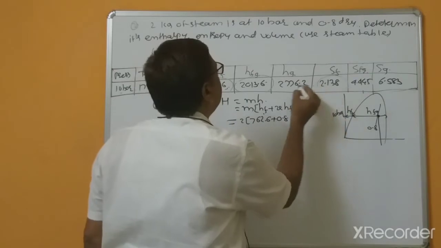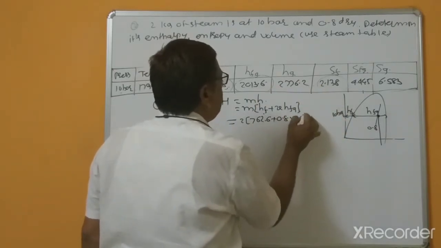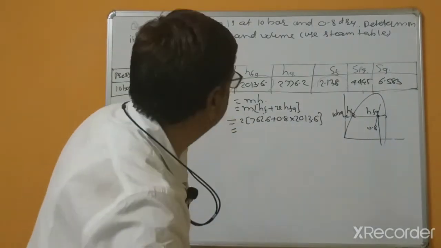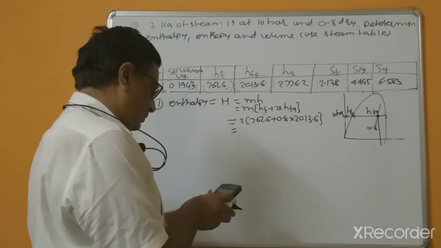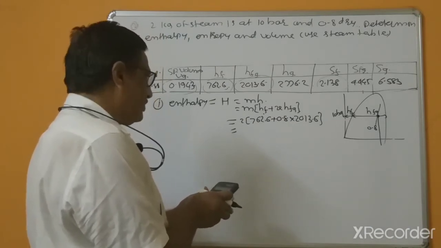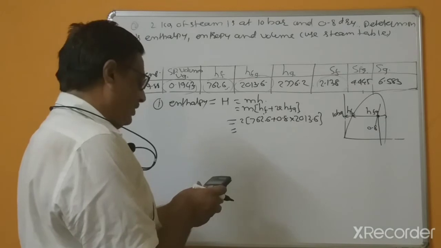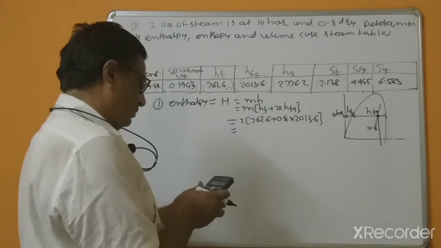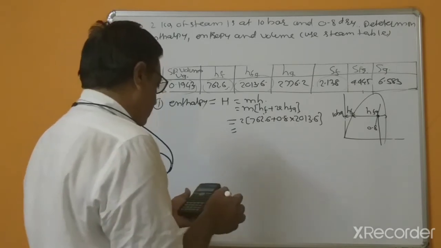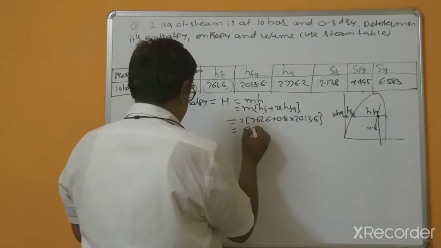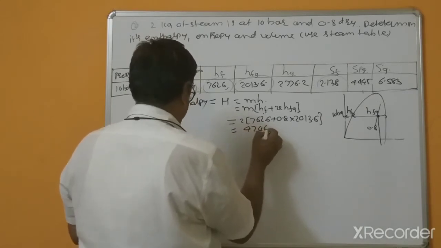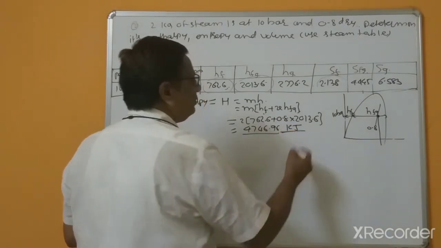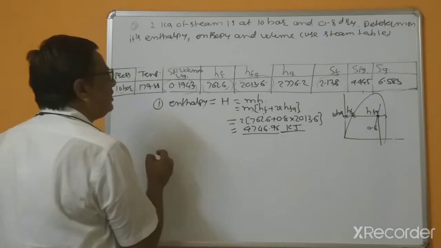So HFG equal to 2013.6, 2013.6 multiplied by 0.8 plus 762.6 into 2. This is equal to 4746.96, and this is kilojoule. First bit is over.